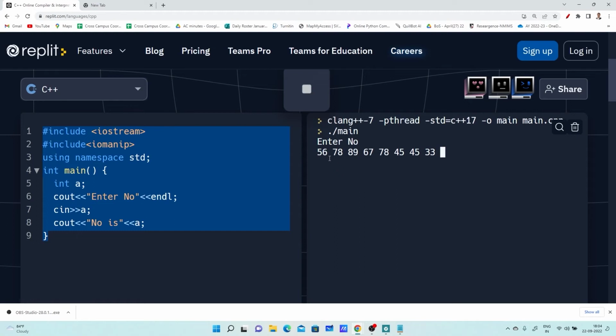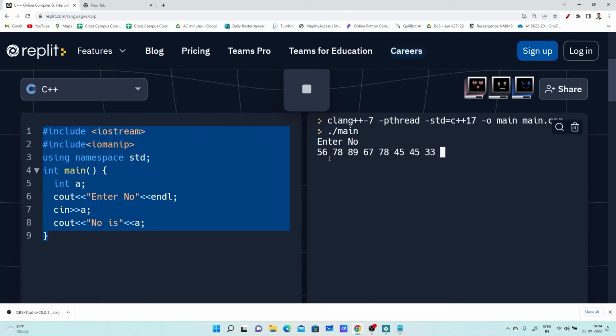56. So here a \r comes into existence. That \r is transferring control to the first number, and the first number will be read and stored in variable A. What about the other numbers? They will be discarded.